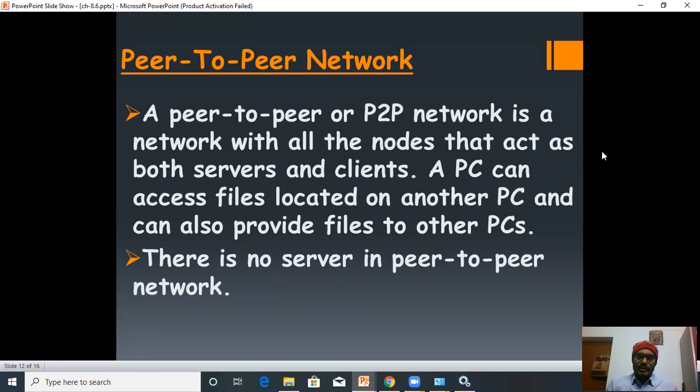In the case of the peer-to-peer model, no computer is the server. One computer can share files with another computer, and another computer can also share files with any of the computers connected in the network. So in this case, there is no server in a peer-to-peer network.